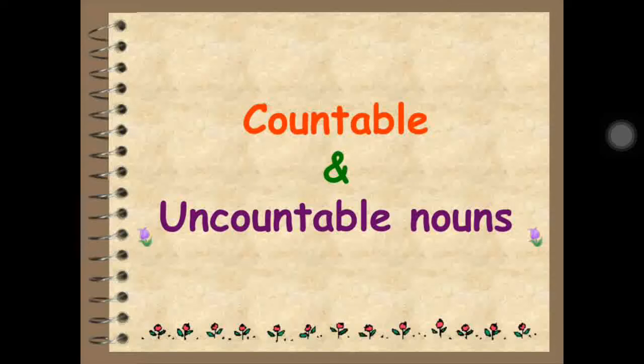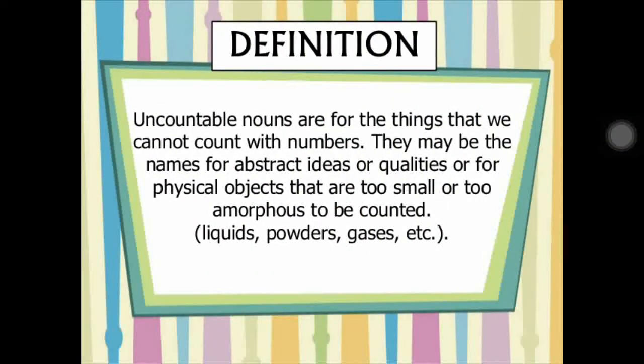Let's find it out. So here, uncountable means where you can't count in number. So that is what it means here, okay? See, uncountable nouns are for the things that we cannot count with numbers, like 1, 2, 3, 4, in that way. They may be the names for abstract ideas or qualities or for physical objects.